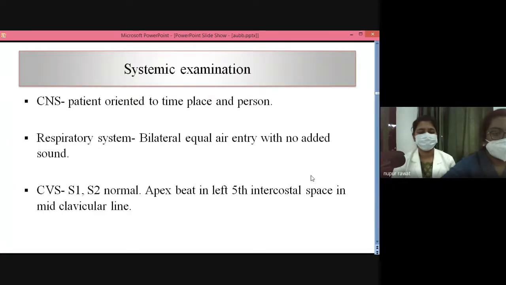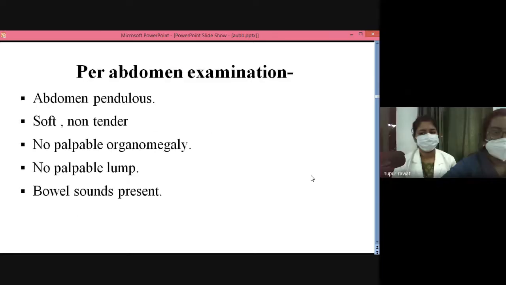On systemic examination, patient was conscious, oriented to time, place, and person. On respiratory examination, equal air entry with no added sounds. CVS examination, S1, S2 were normal, apex beat in the left fifth intercostal space in mid-clavicular line. For abdominal examination, abdomen was pendulous, soft, non-tender, no palpable organomegaly, no palpable lump, and bowel sounds were present.